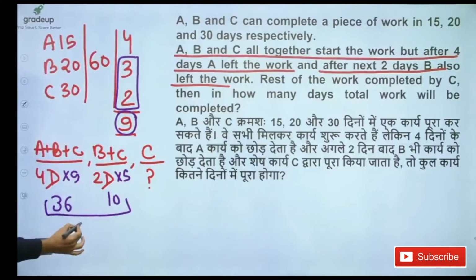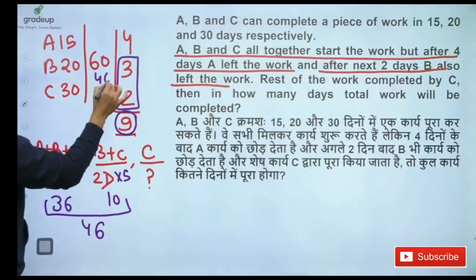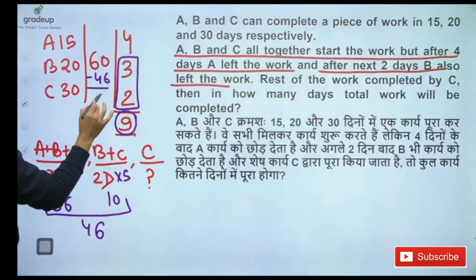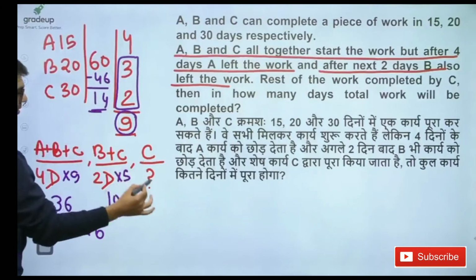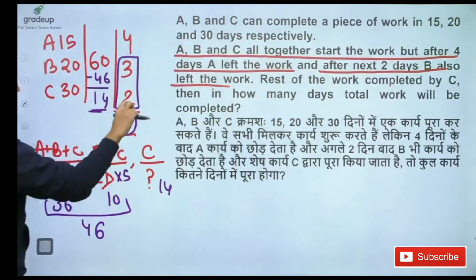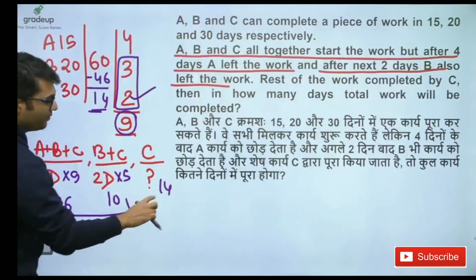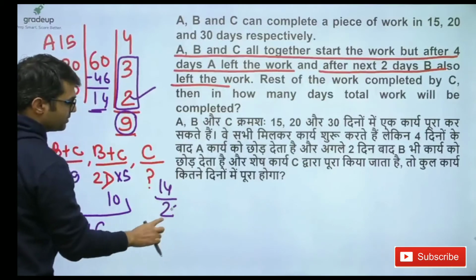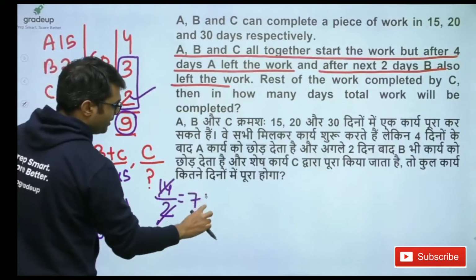So total work completed is 46, right? So remaining work is 14, and this is to be done by C alone. C can do 2 units of work in a day, then 14 units can be done by C in 7 days.